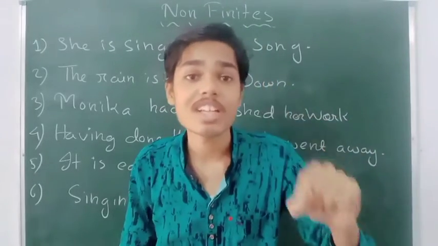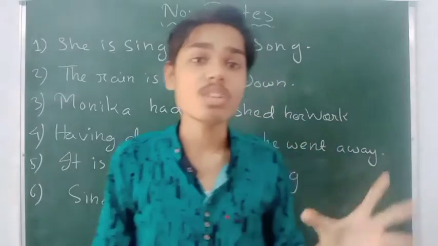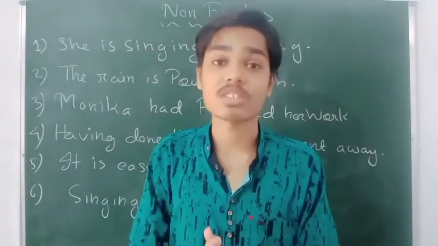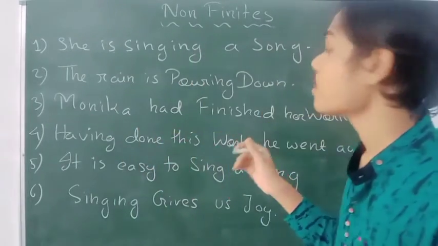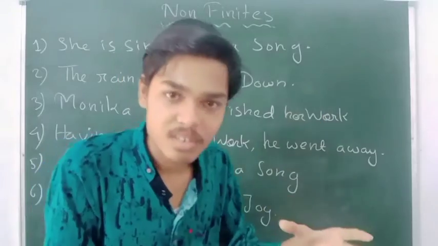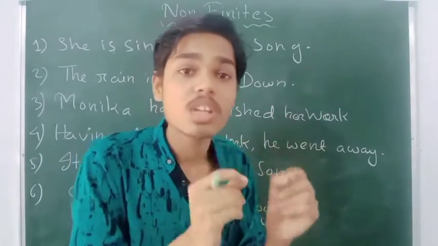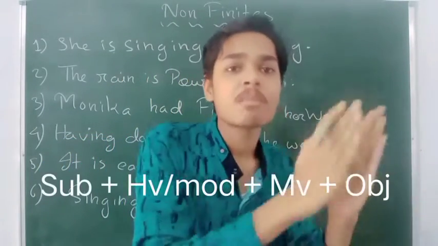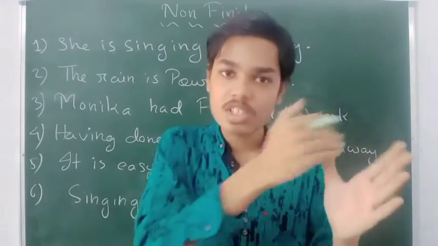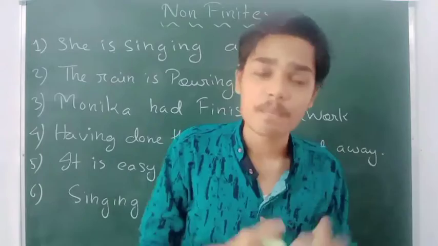Actually, when grammarians categorized finites and non-finites, they found a large number of structures in a sentence, meaning infinite structures. So in non-finite verbs, they found infinite structures. But we already know that in a finite verb there is only one structure, that is subject plus helping or modal verb plus main verb plus object.